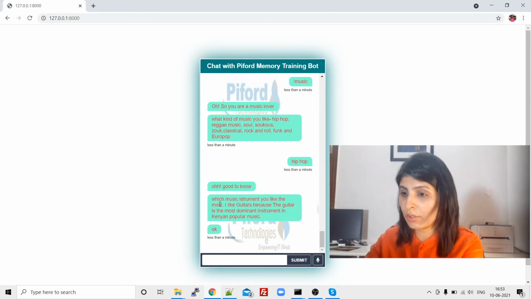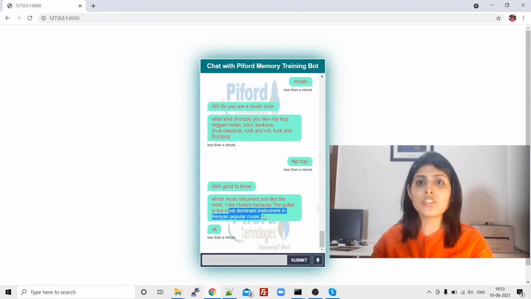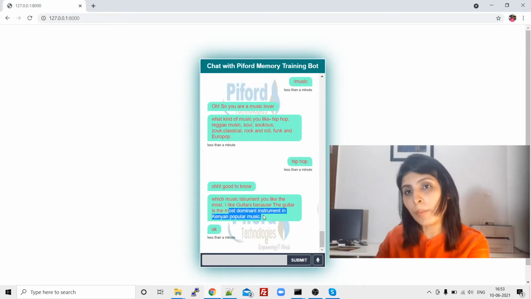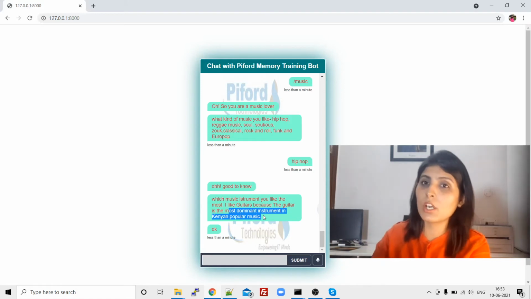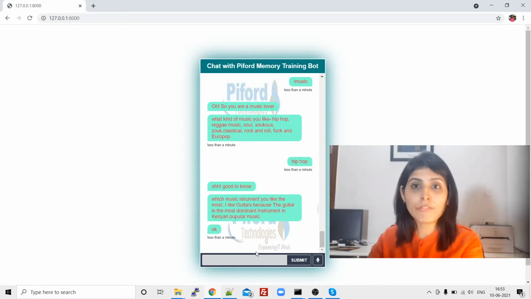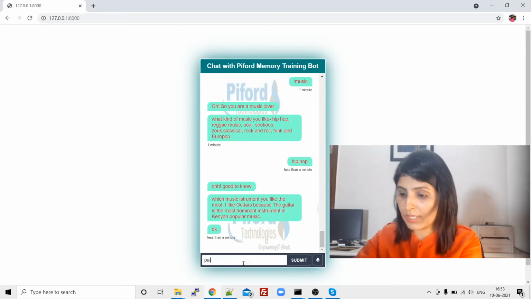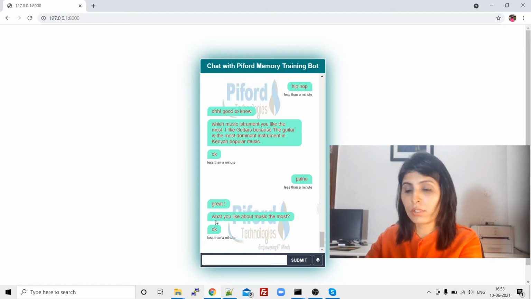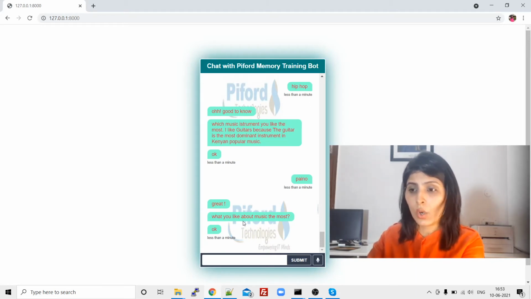Okay, so the chatbot is asking what kind of music you like. So let's say the patient writes hip hop. Okay, so now the chatbot is just making a conversation with that person, right? Because the patient is interested in this topic, the chatbot is trying to make a conversation on that topic only. Now the chatbot is asking, which is your favorite instrument? Let's say the patient writes piano. Now the chatbot is saying what you like most about the music.